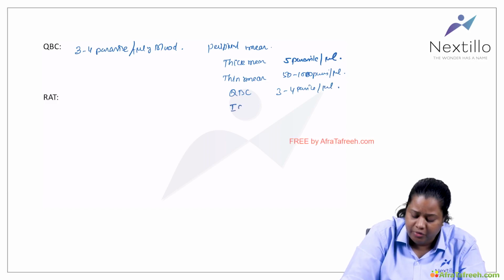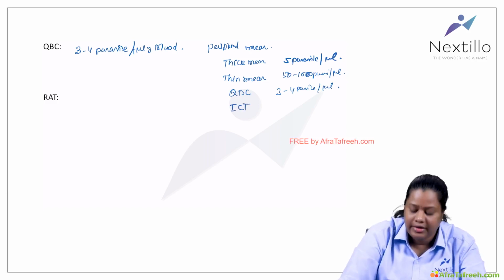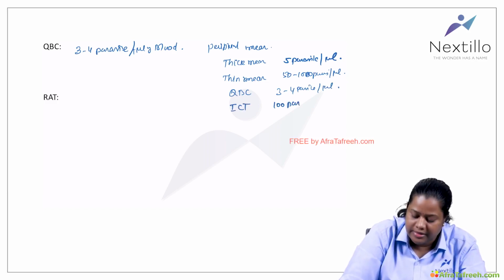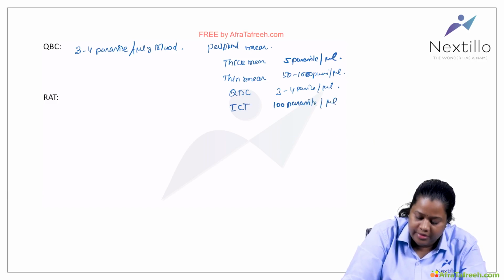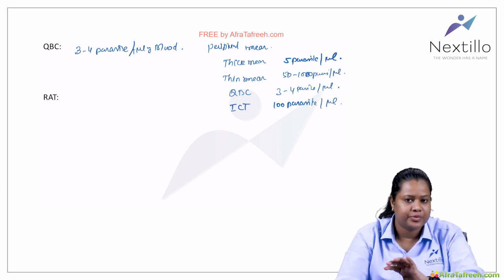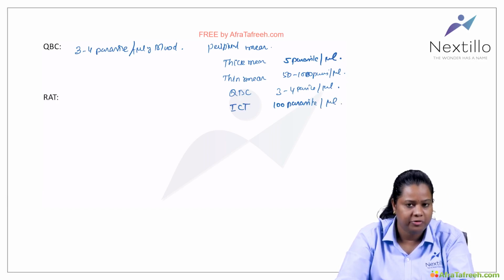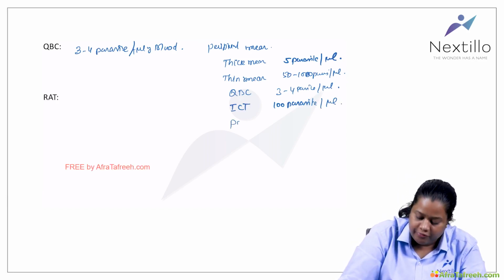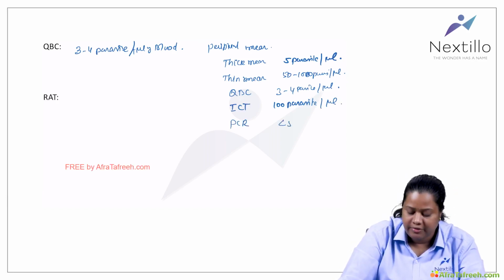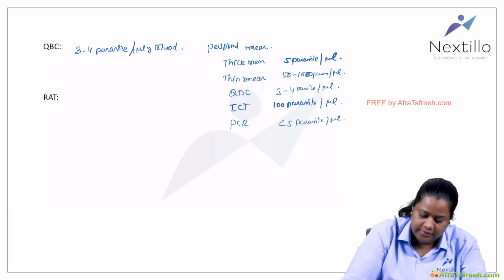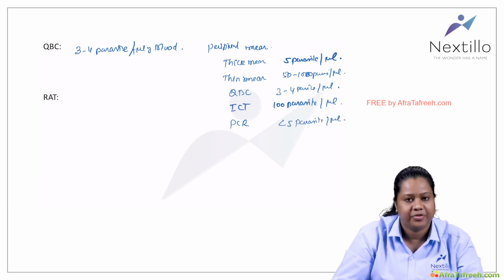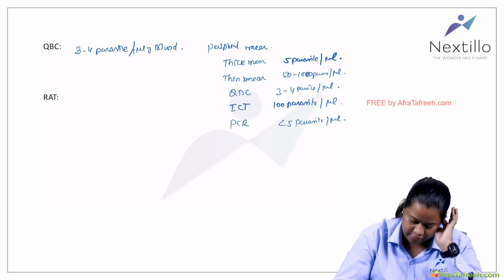If I am doing an immunochromatographic test, then I need minimum of 100 parasites per microliter of blood. So only if this much of parasite is present in that particular blood sample, then it will become positive. Okay, so for PCR, less than 5 parasites per microliter, it will pick up the positivity. Right? So this is about the different sensitivity of different tests.